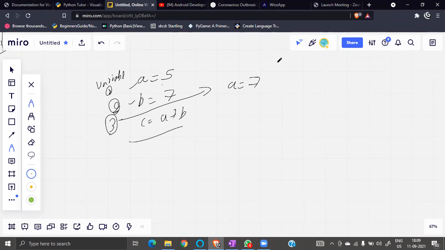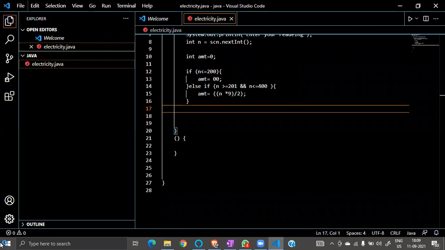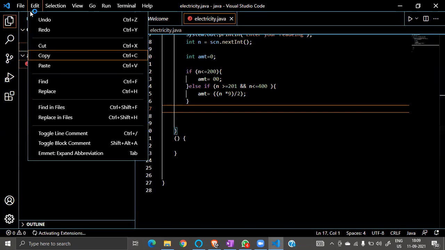So can anyone guess? Let me show you on VS Code. Okay, so let me open the folder. I was working on some Java file.